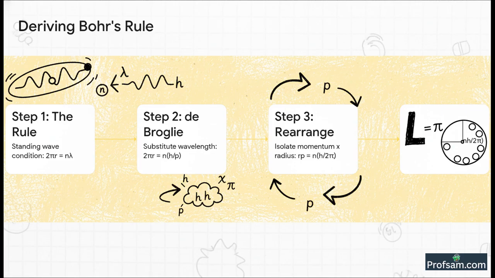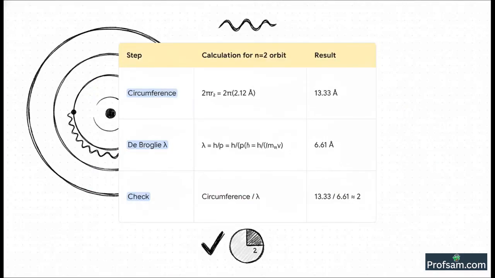And there it is. That is exactly Bohr's postulate. It's not a guess anymore. It's a direct result of the electron behaving like a wave. Amazing, isn't it? Let's just do a quick check with some real numbers to be absolutely sure.